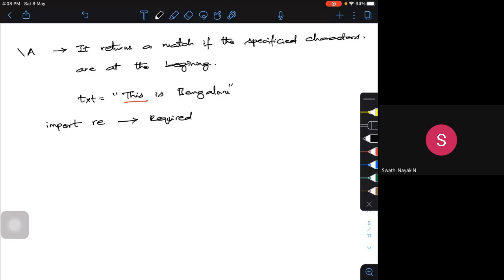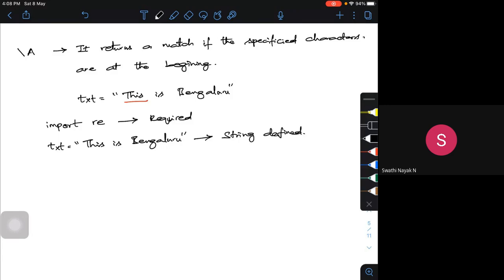Then I have to define this text. The text is "This is Bengaluru". This is the string defined by you. Now I'm going to use the regular expression.